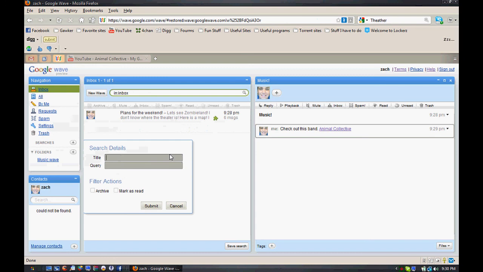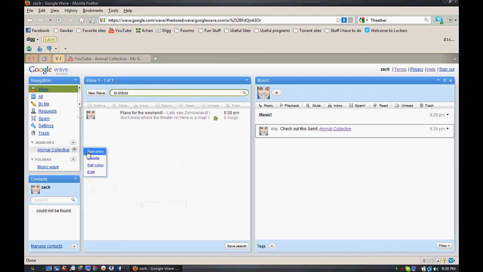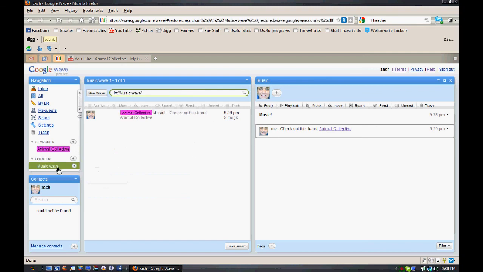So let's say I read that music wave thing and I really love Animal Collective. It was a good suggestion and I want to know everything that they're doing. So I can just make a search up. So Animal Collective. Submit. And then what I'll do is I'll assign that a color. Assign it pink. So anywhere Animal Collective shows up, see, I went to my music wave and there's Animal Collective. And what should be noted is if animal was here and collective was in another part of the sentence, it wouldn't highlight both words. It would just highlight it consecutively.